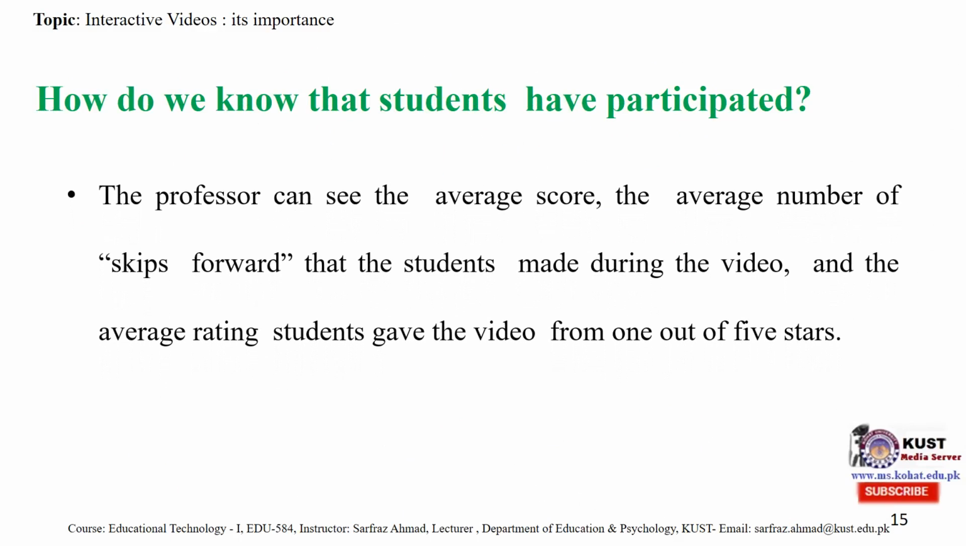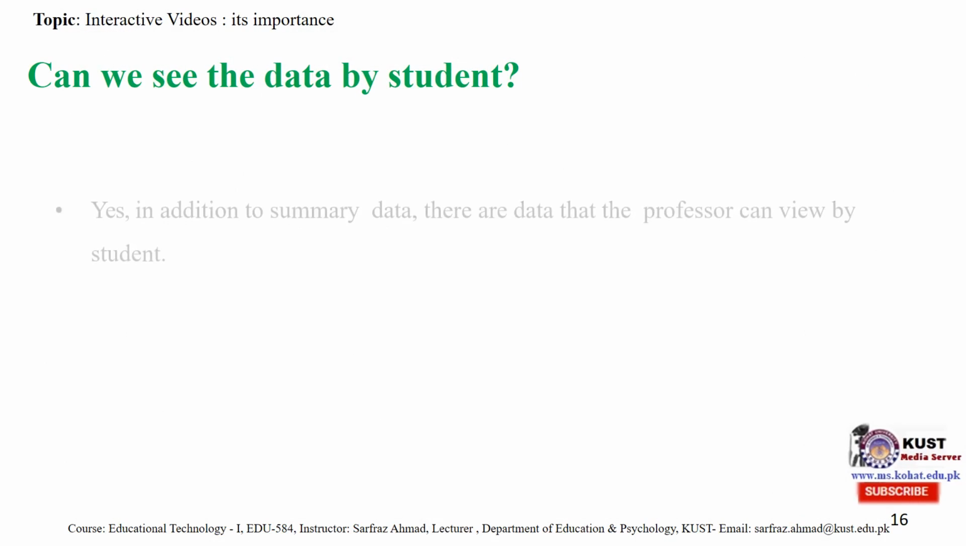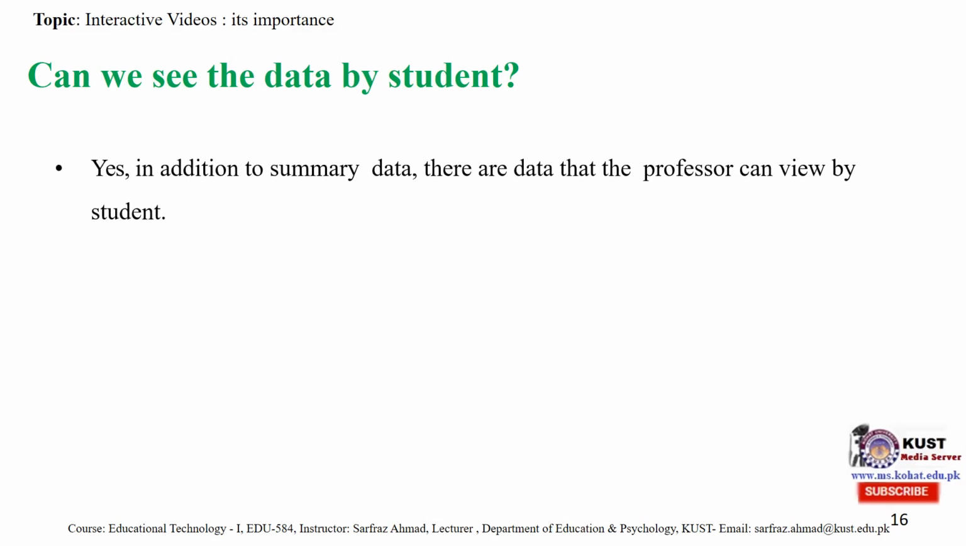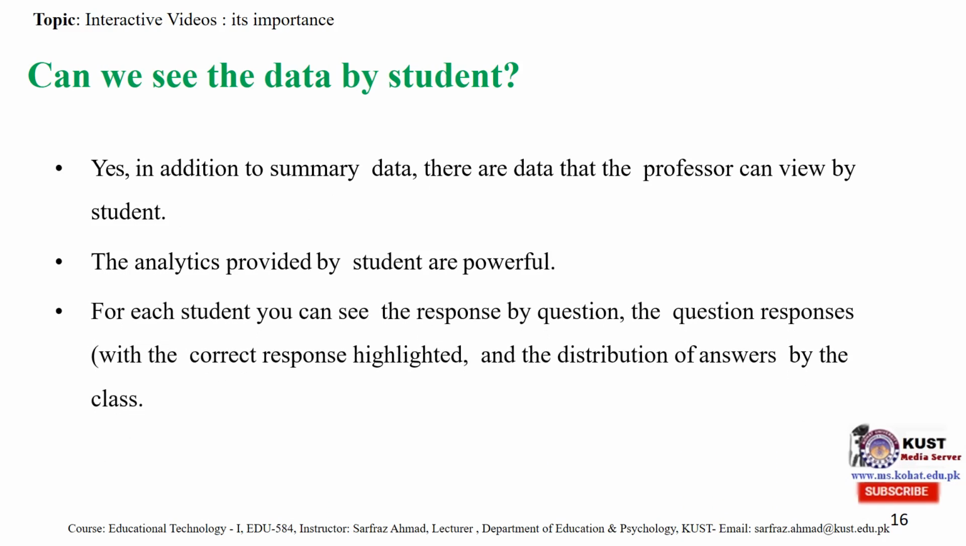The professor can see the average score, the average number of skip-forwards that the students made during the video, and the average rating students gave the video out of five. Can we see the data by students? Yes, in addition to summary data, there is data that the professor can view by student. The analytics provided by student are powerful, and for each student you can see the response by question, the question responses with the correct response highlighted, and the distribution of answers by the class.